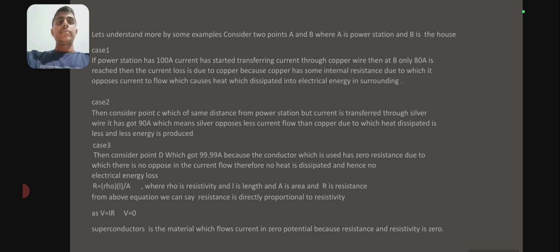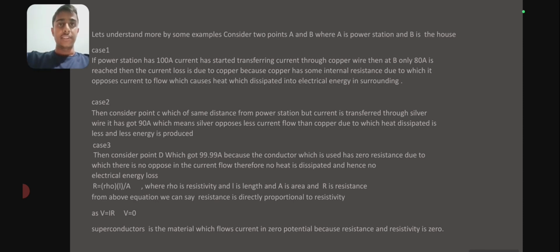Let us understand by some more examples, considering 2 points A and B, where A is a power station and B is the house. Case 1: if the power station has 100 ampere current and starts transferring current through copper wire, then at B only 80 ampere is reached. The current loss is due to the copper, because copper has some internal resistance due to which it opposes current flow, which causes heat that dissipates into the surroundings, which is a loss in electrical energy.